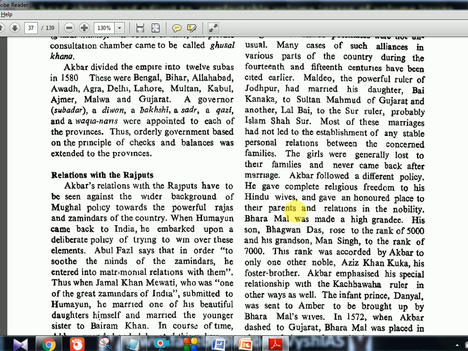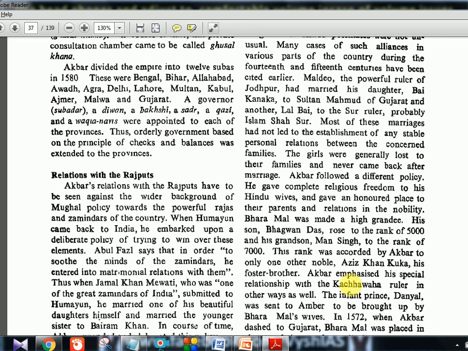Now again, this Bharamal was made a high grandee. His son Bhagwan Das rose to the rank of 5,000 and his grandson Mansingh to the rank of 7,000. So these are very important people: Bharamal, Bhagwan Das, Mansingh, father, son, grandson. These three people were given great positions in the Mughal Empire and rose to a very huge rank of Mansabdari also. And you should know 7,000 is one of the highest ranks. This rank was accorded by Akbar to only one other noble, that is Aziz Khan Kuka, his foster brother. So that much important was Man Singh in the Mughal empire. That is the gist of this.